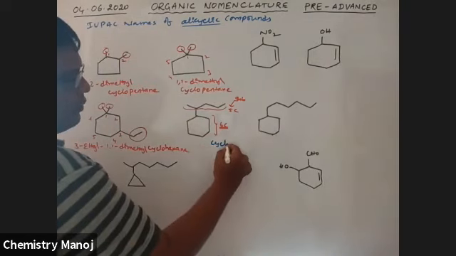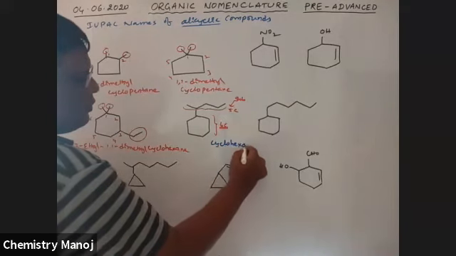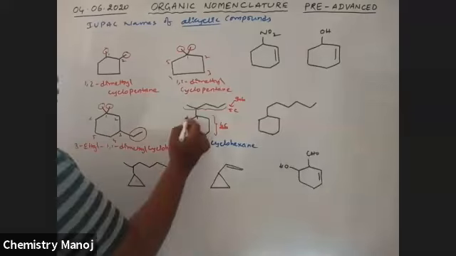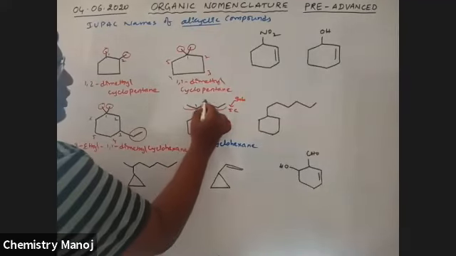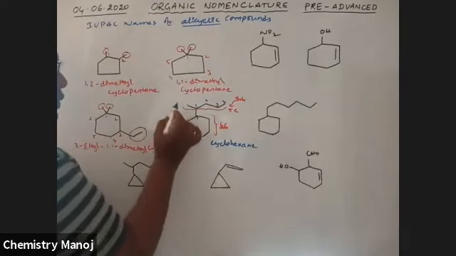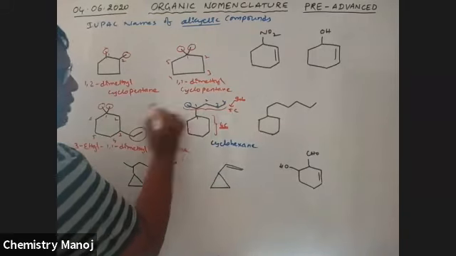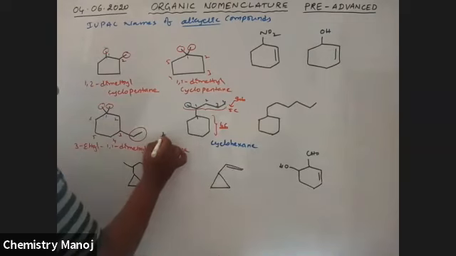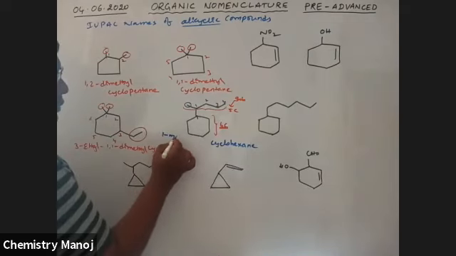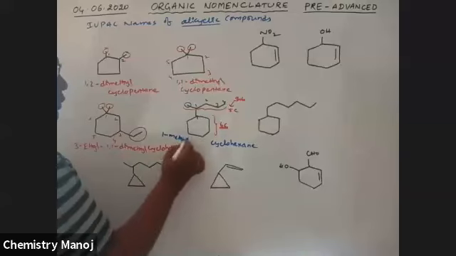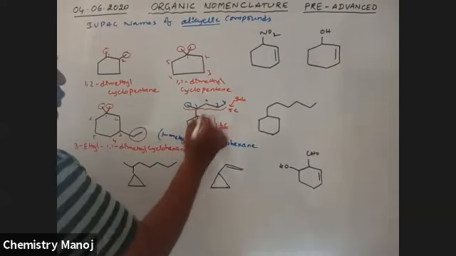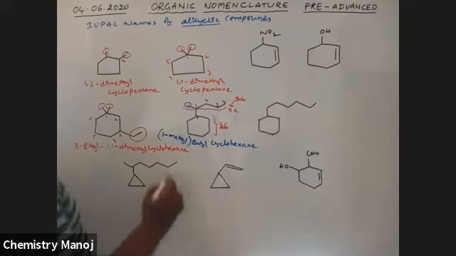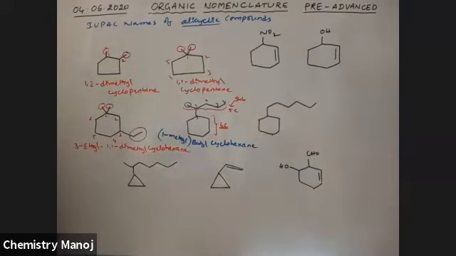Cyclohexane. At the first position, one group is attached, that is 1, 2, 3, 4. Butyl at one position is a substituent. Therefore, I am writing here 1-methyl butyl cyclohexane is the name.